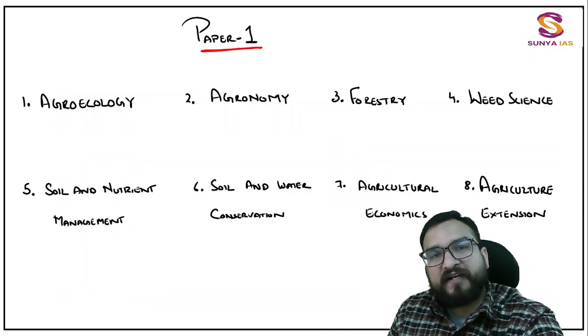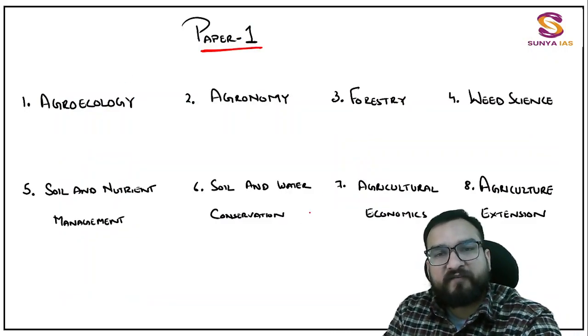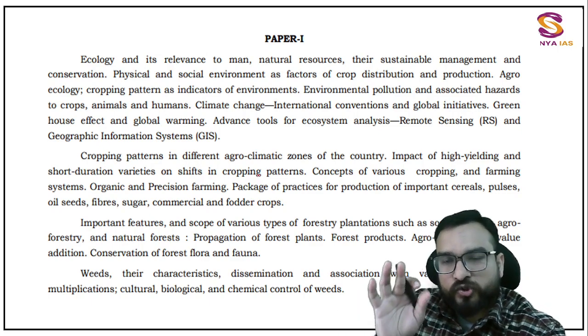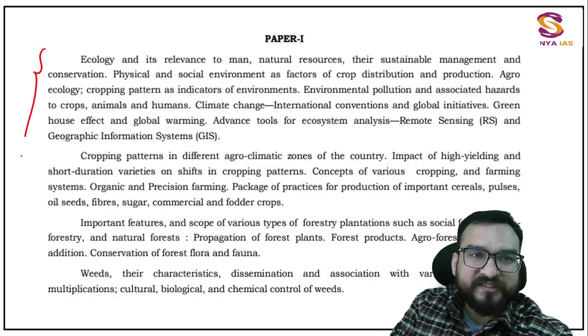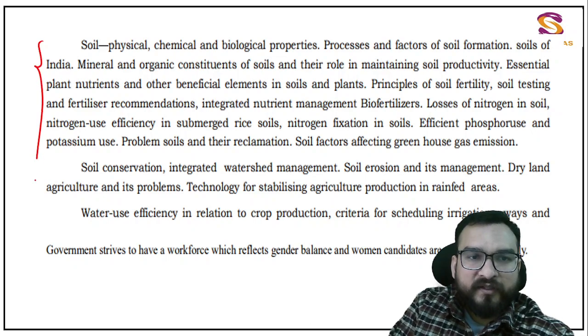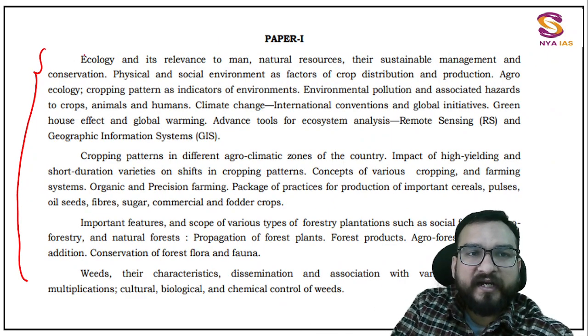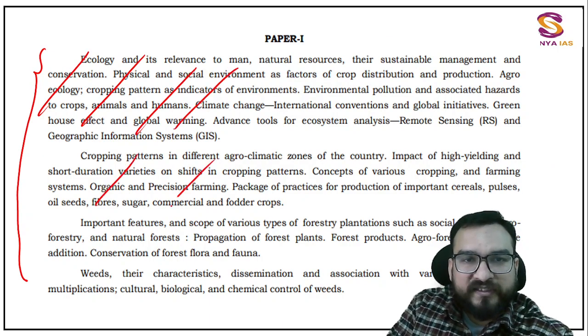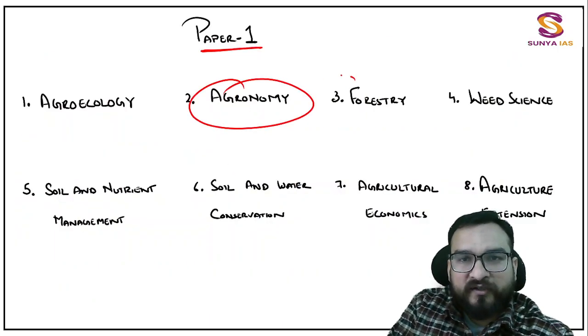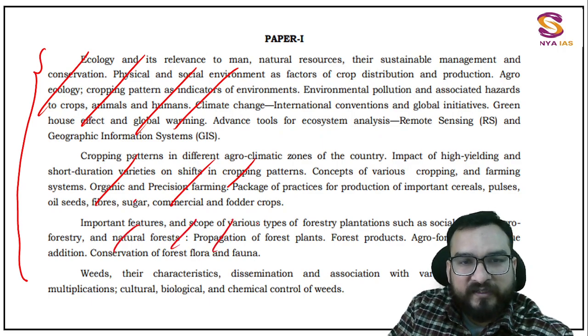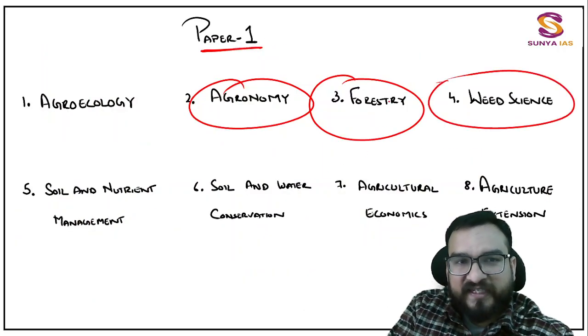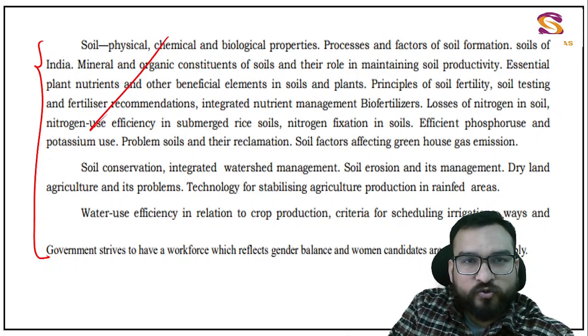All right, so we have divided the syllabus. Paper 1 we have 8 units. Those students who are new should know that the syllabus is written in this form for paper 1, but for our convenience to study, we have divided it under 8 units. So this is the ecology unit, this is your agronomy unit, forestry unit, then over here you will see the weed science unit, right? Over here, soil and nutrient management.